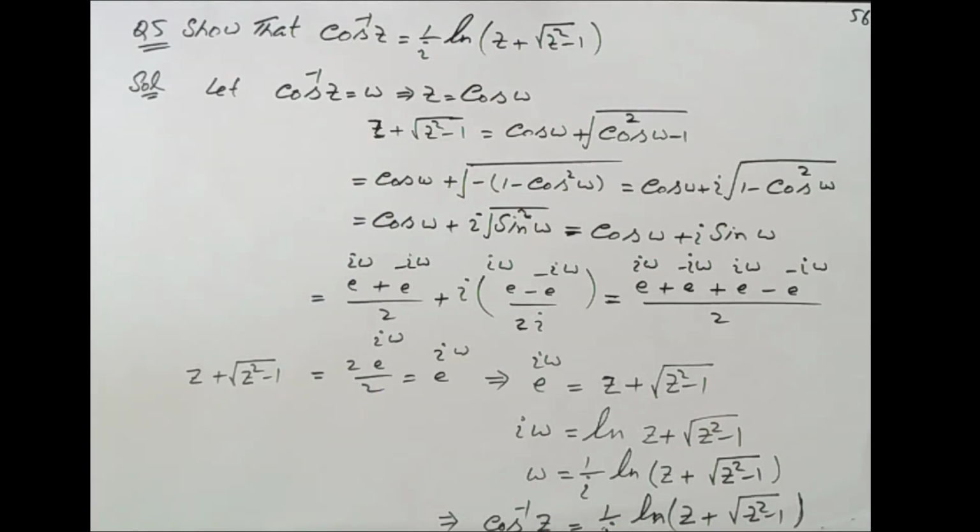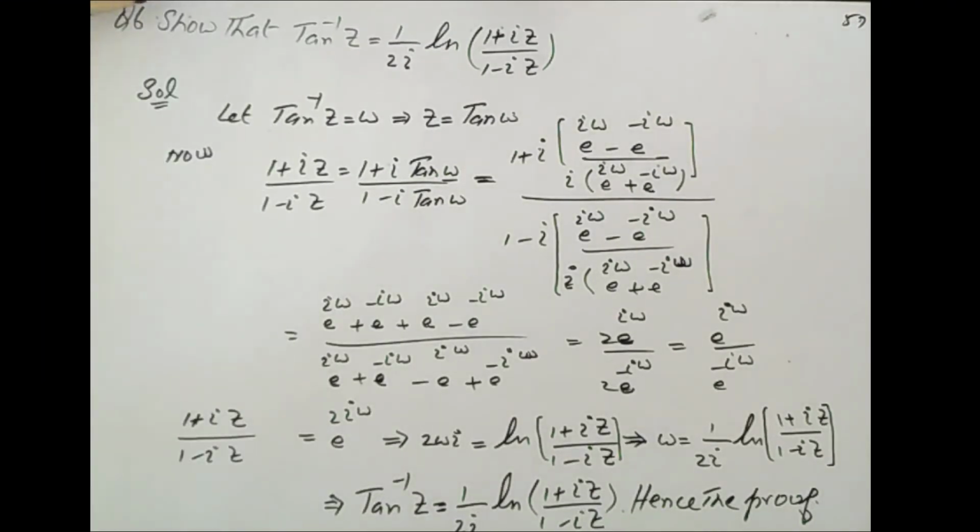Here we put the value of omega. So cos inverse z equal to 1 by iota natural log of z plus under root z square minus 1, and this is the proof. Question 6: show that tan inverse z equal to 1 by 2 iota natural log of 1 plus iota z over 1 minus iota z.